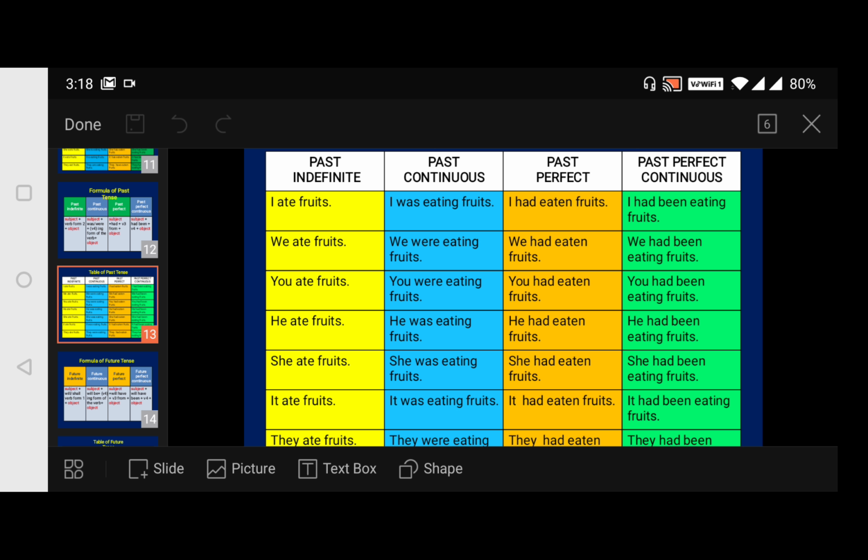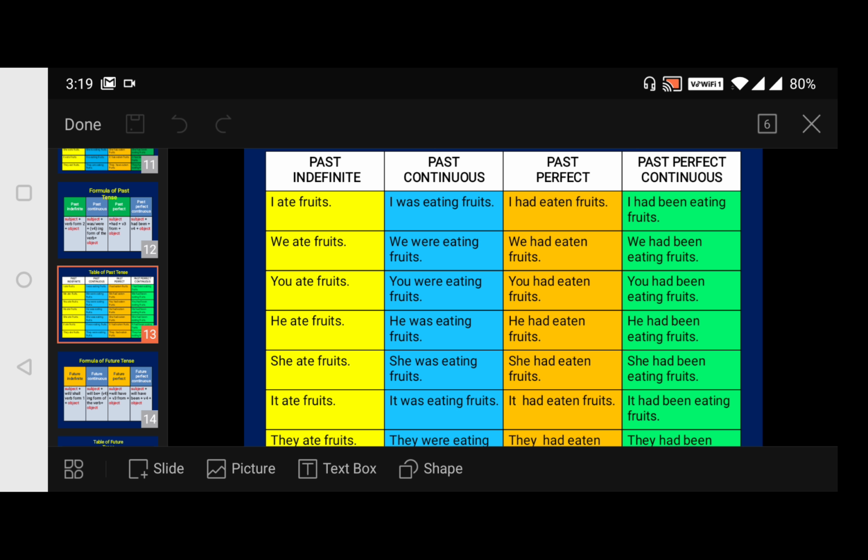Okay, so this is all about what? Past tense. So past tense, and let me tell you about past continuous tense also. We have discussed simple past. Then before moving to the future tense, we should also focus more on past continuous tense.